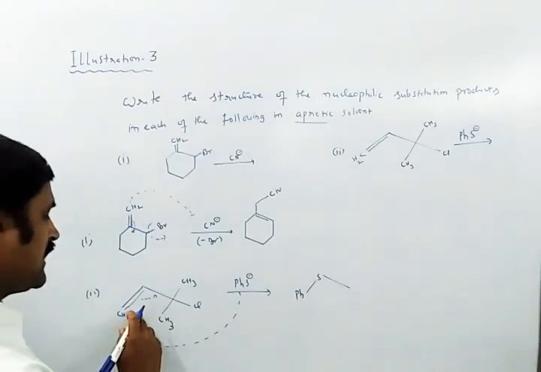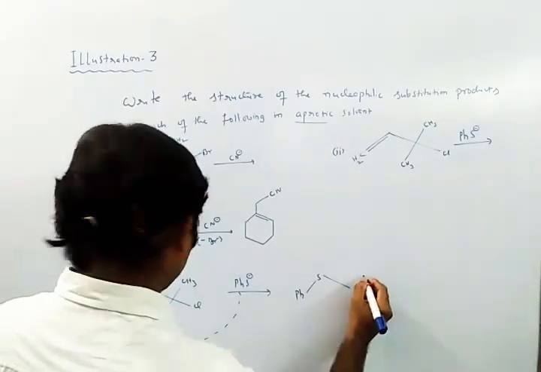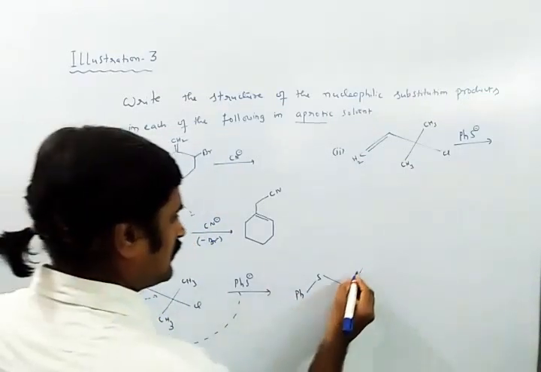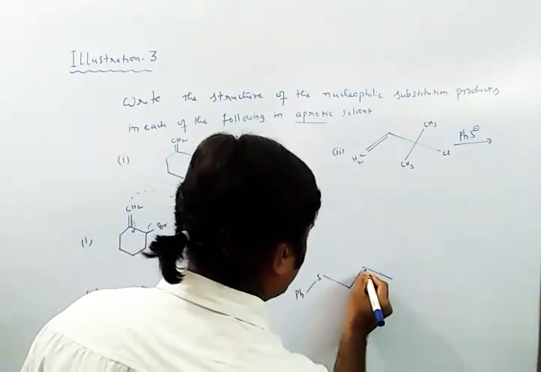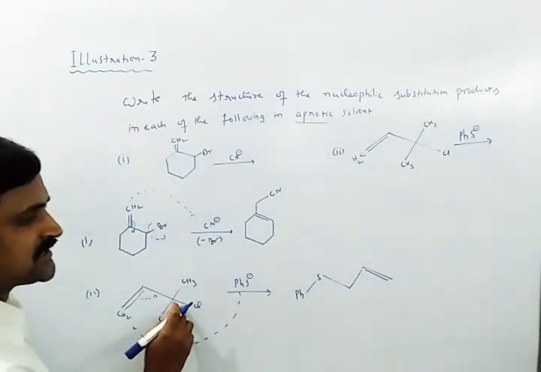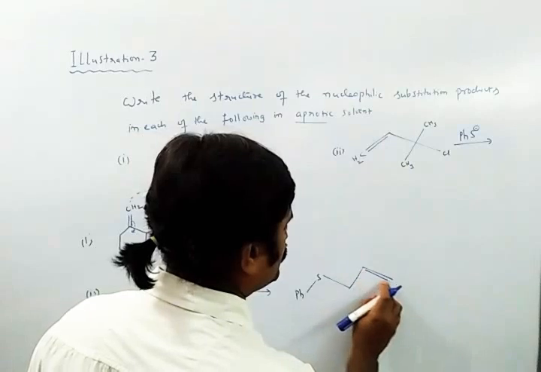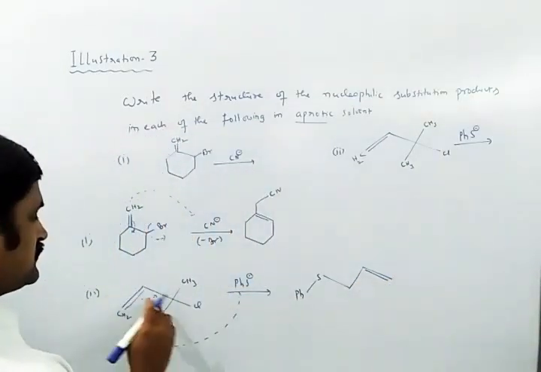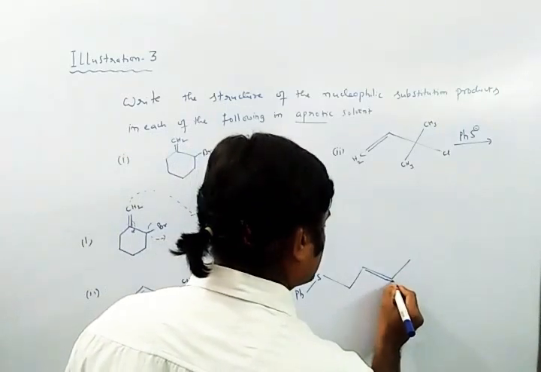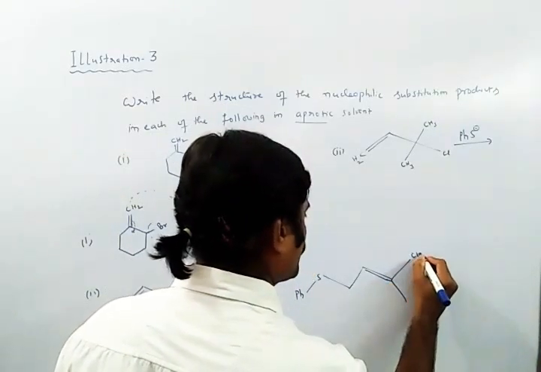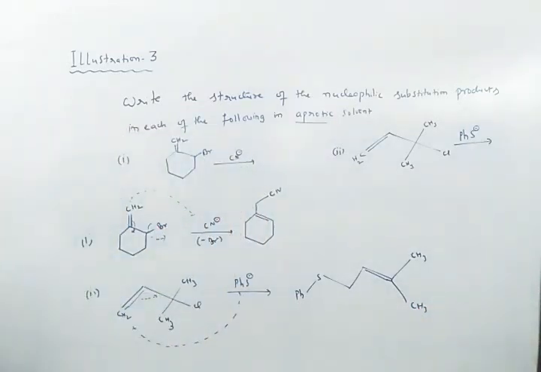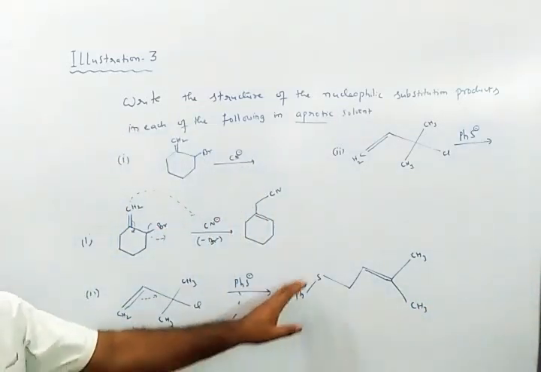Then after that we have a single bond, and after that a double bond is present. So 1, 2, 3 carbons are there. Already we wrote 1, 2, 3 carbons. So the double bond came here. For this only, we have these CH3 groups present. This is what we can write as the product for this second question.